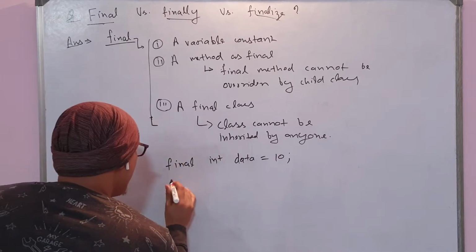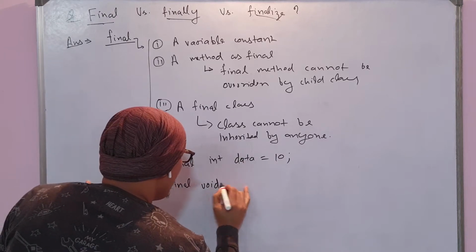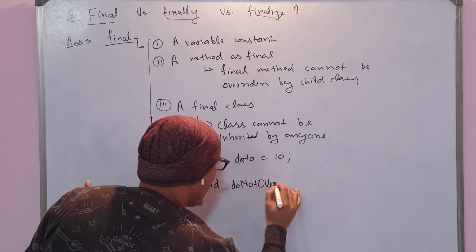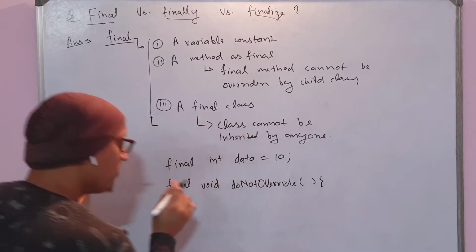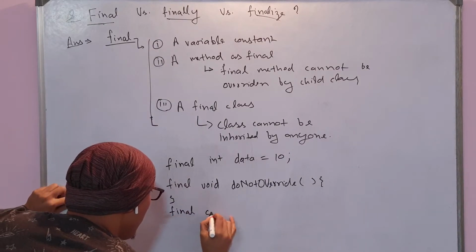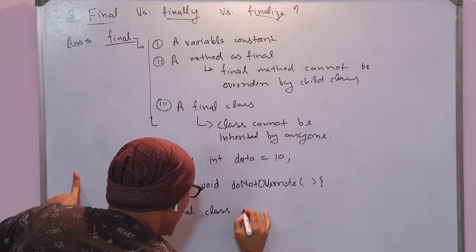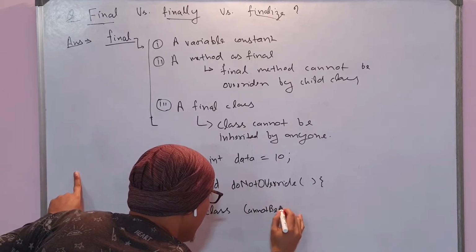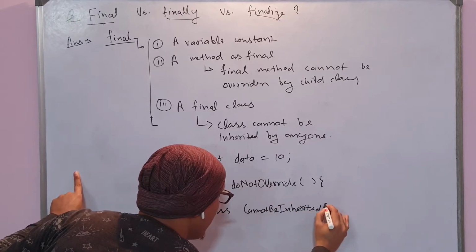To make a method final, you write final void doNotOverride. This is the syntax for final methods. For a final class, you write final class and some class name, which cannot be inherited.